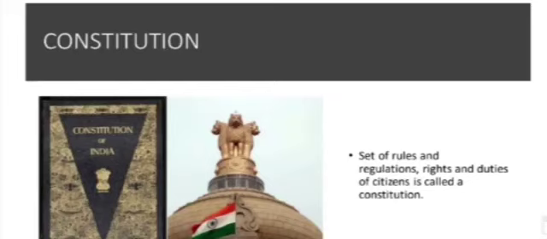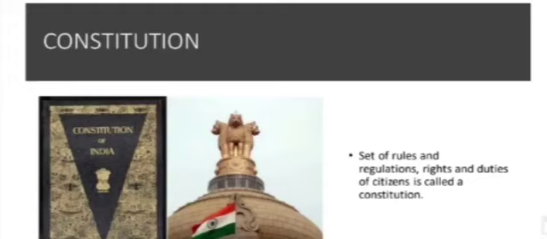These rulers ruled according to their personal wishes, their own personal rules and regulations. There were differences of opinion among different kings. Every king used to rule their kingdom in their own way, with their own set of rules. The people were subject to laws that could change with each successive ruler. As and when the ruler changed, the rules and regulations also changed.